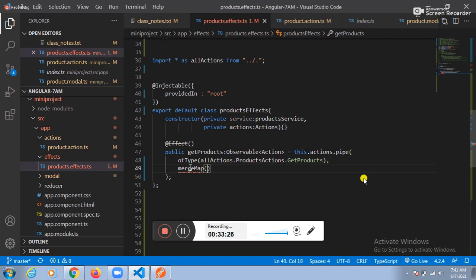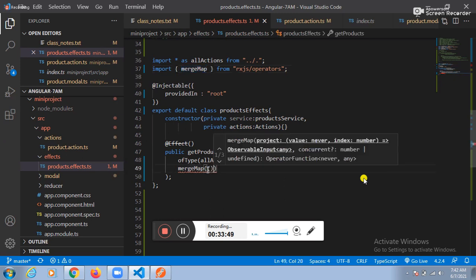So guys, can I import the merge map function? Import merge map from rxjs/operators. When I think you ask, like Pranav in the chat box, sir, will you tell the operators or not? This is called one operator. Fine. Here itself, what is the argument we need to pass? The argument is the callback function.